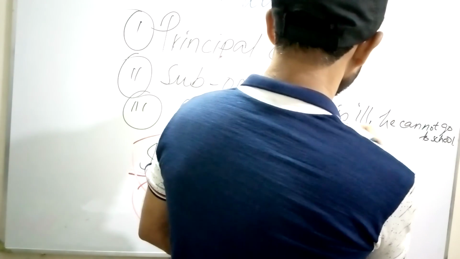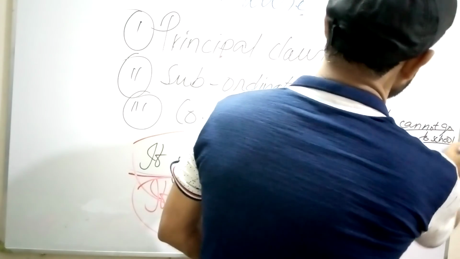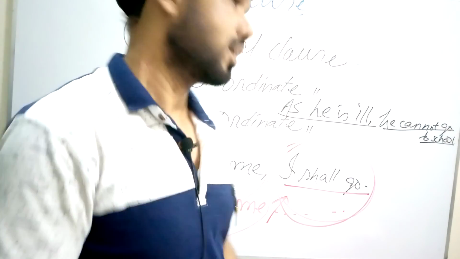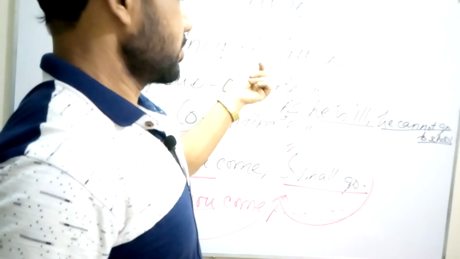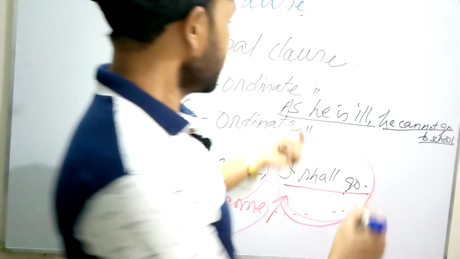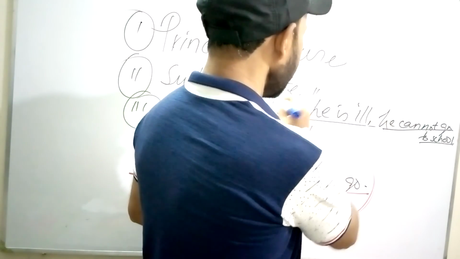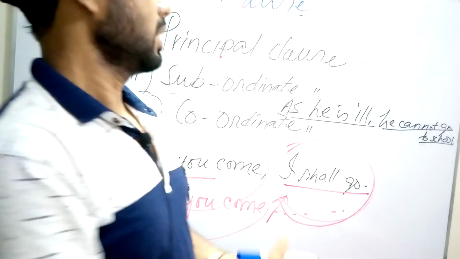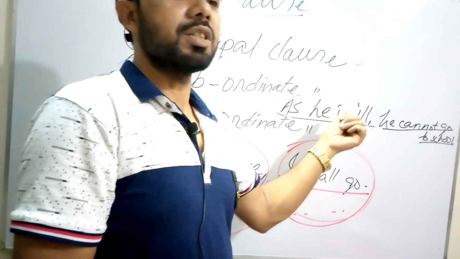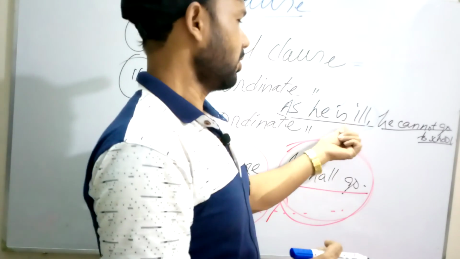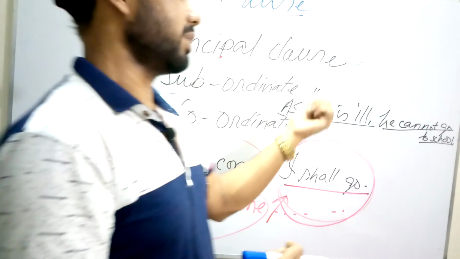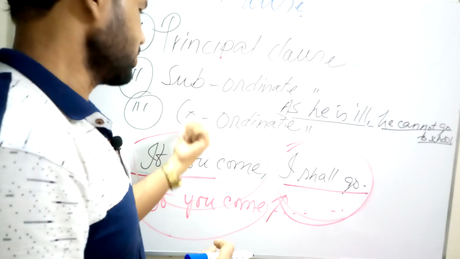There are also two parts. He cannot go to school, this is principal clause. And as he is ill, this part cannot complete its meaning clearly or totally fails to communicate. So this is subordinate clause.